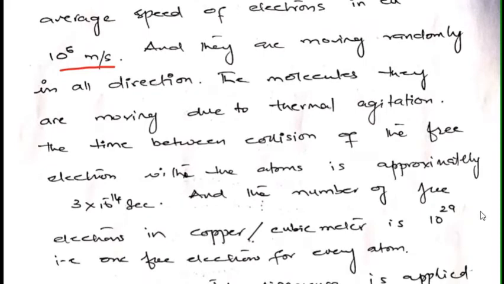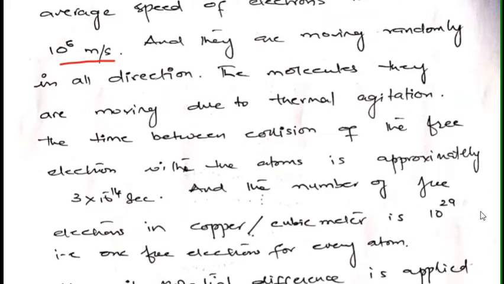When they are moving, they obviously will collide with one another, and the time between collisions of these free electrons is 3 × 10^-14 seconds, and this relaxation time, or the time between the collisions, is usually represented by tau. So when we talk about tau later, this means that we are talking about the time between the collisions of these free electrons.